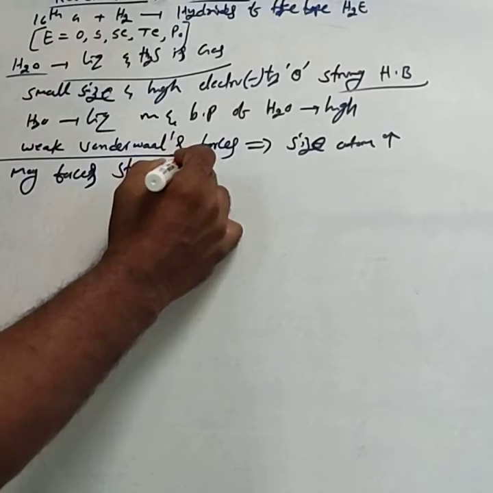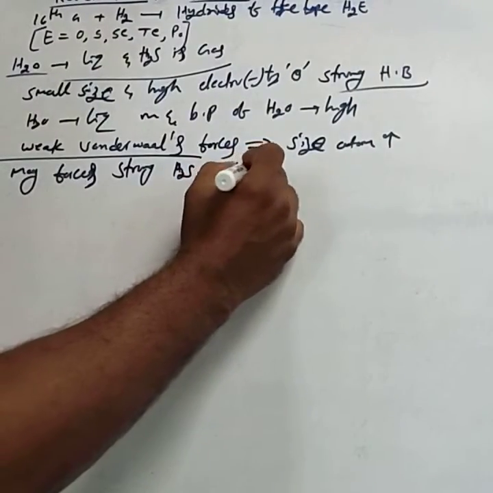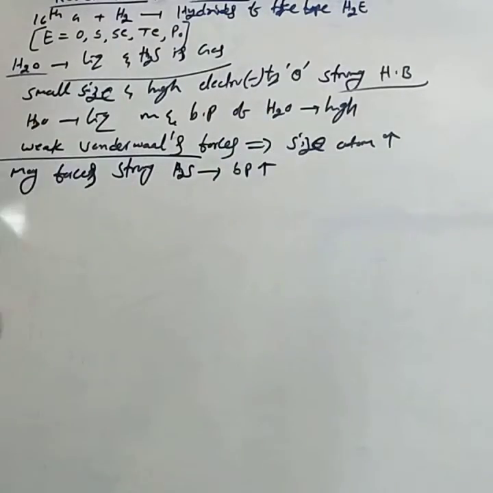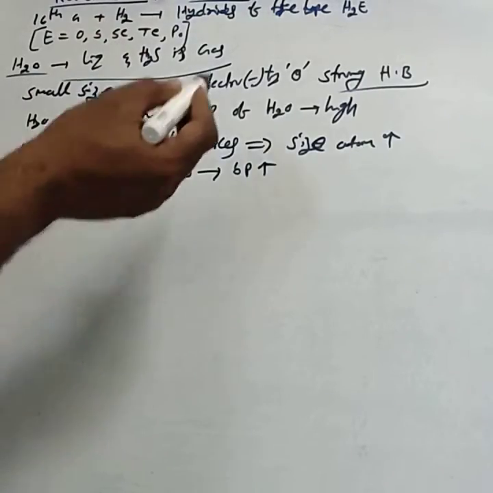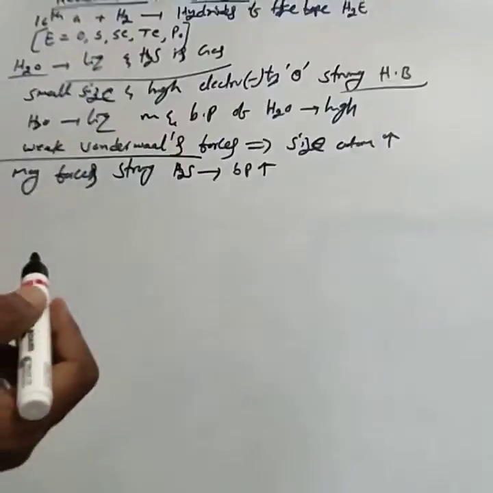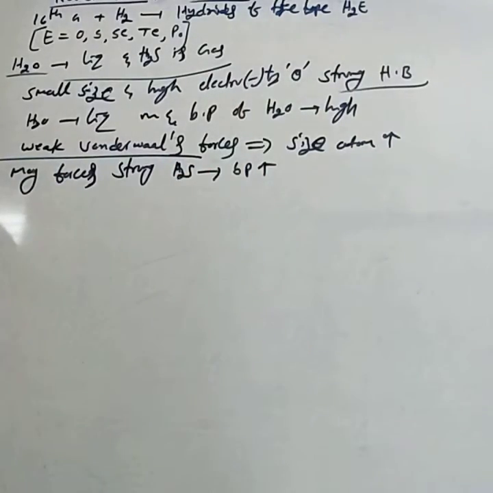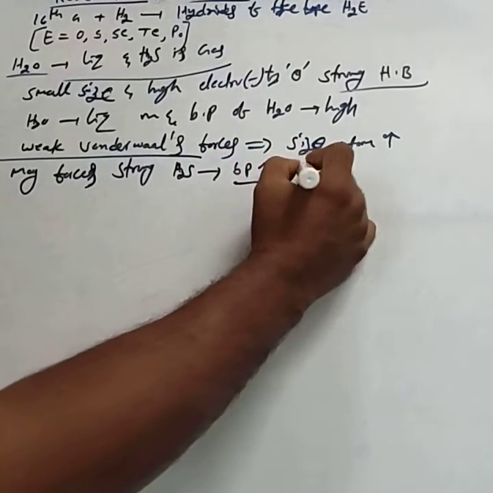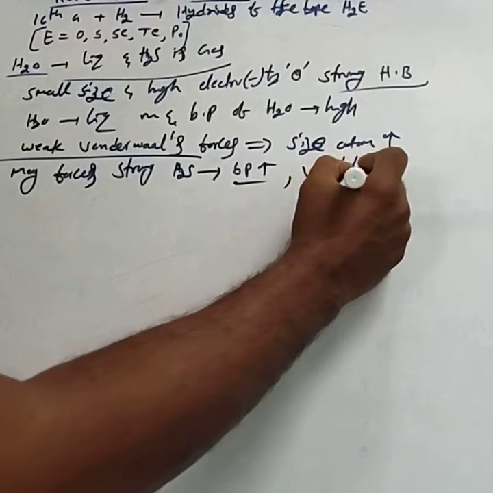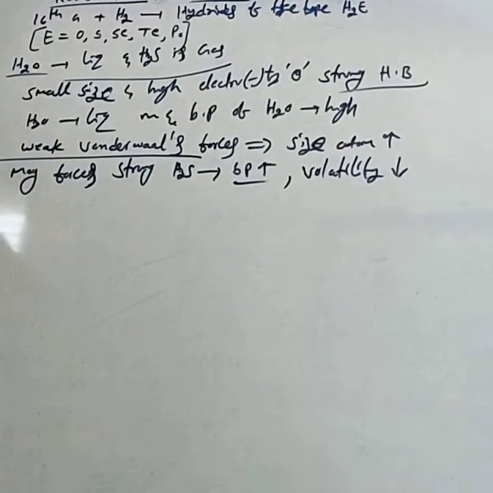Hence, from hydrogen sulfide onwards, the boiling point increases. So from sulfur to polonium, the magnitude of the van der Waals forces increases because the size of the atom increases. Hence, boiling point increases. As the boiling point increases, the volatility decreases.